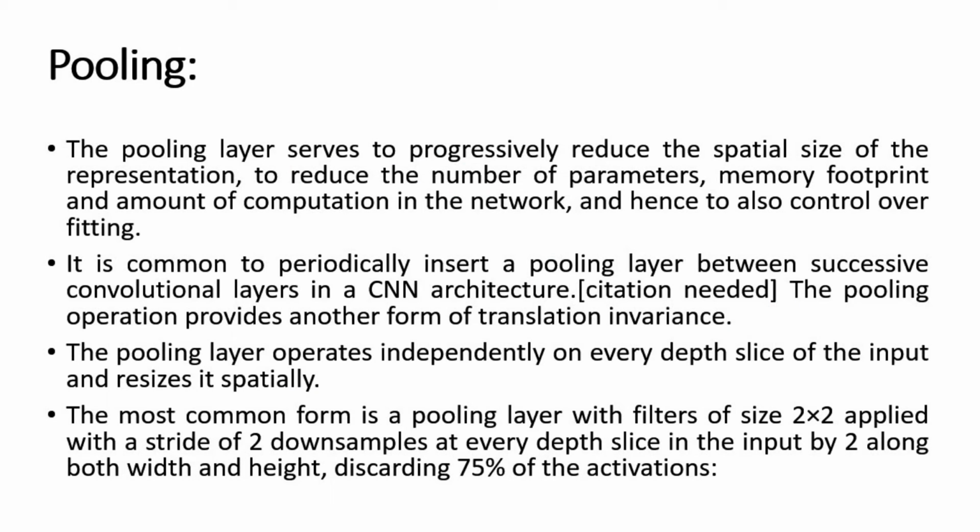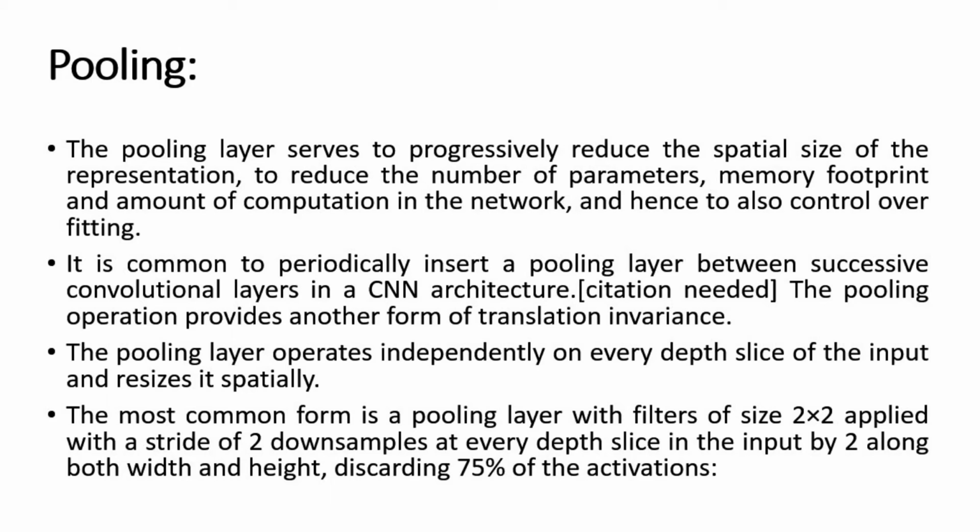So pooling layer, why it is used? It progressively reduces the spatial size of the pixels. The pooling layer is used between two different convolutional layers, such that the second convolutional layer will not consume that much amount of memory. Next to that, the pooling layer operates independently over every depth slice of the input and resizes it spatially. So that is responsible to boost the features rather than discarding particular parts.